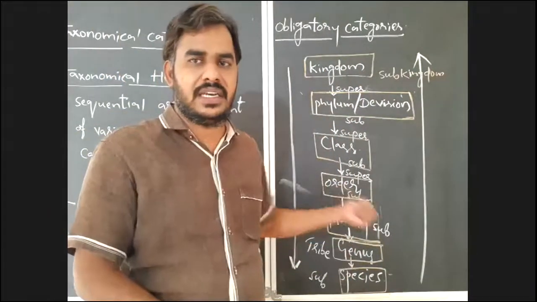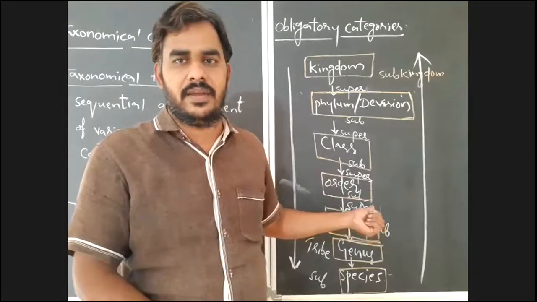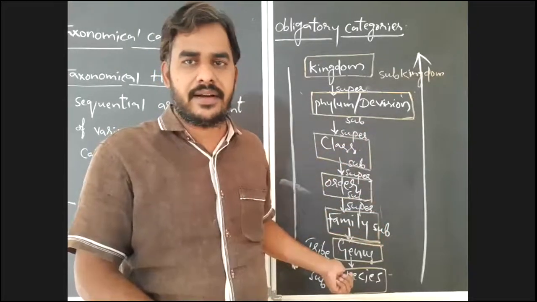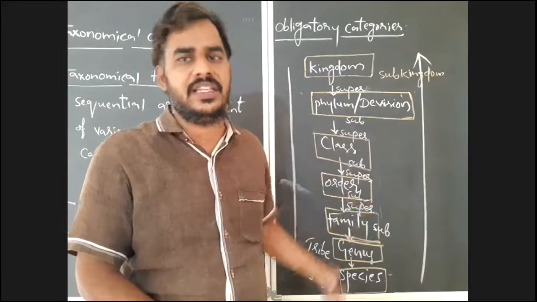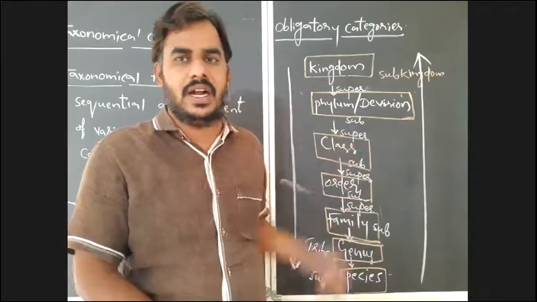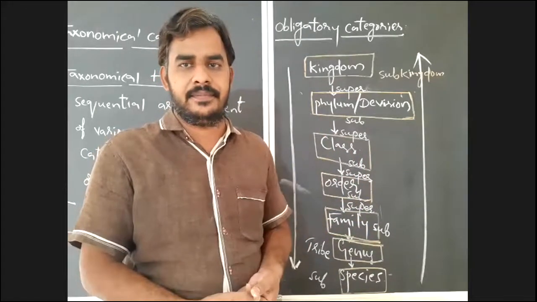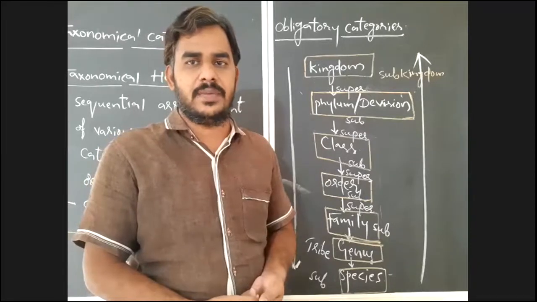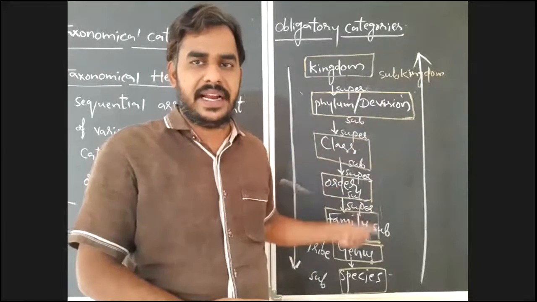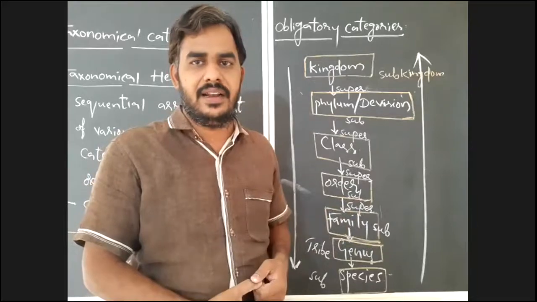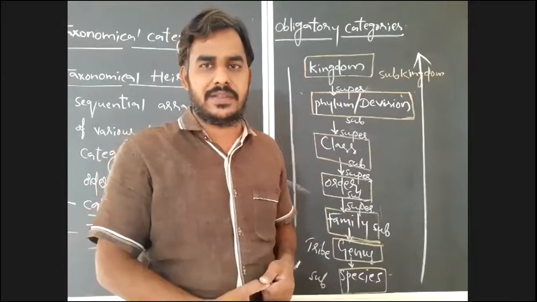Okay, and what is the relationship between the number of organisms and the similarities between the organisms in ascending order and descending order? That is completed. In the next class, we will discuss all the 7 obligatory categories in detail along with their respective examples. Thank you.